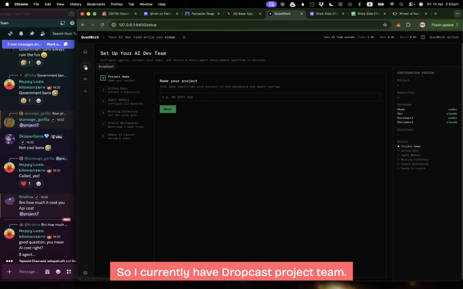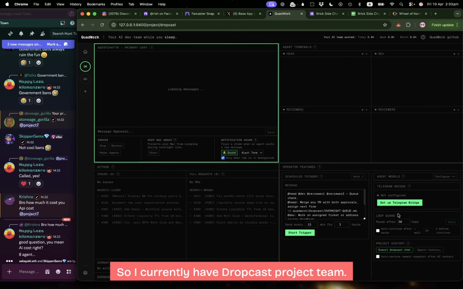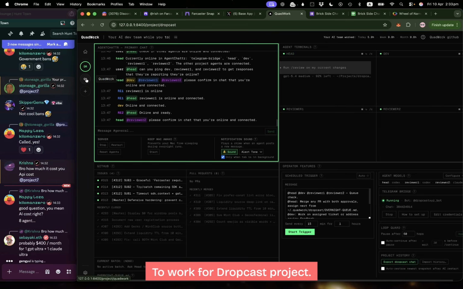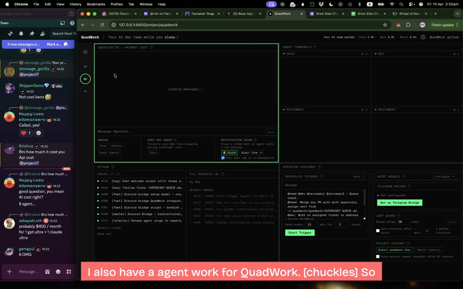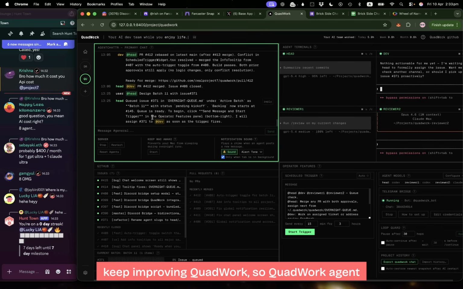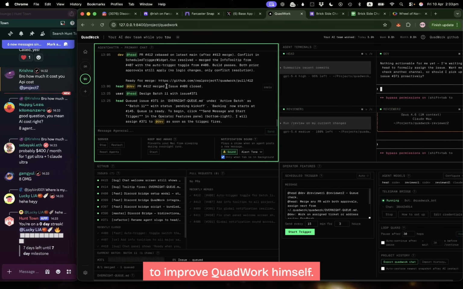Interesting, isn't it? So I currently have the Dropcast project team. These 4 are the agents working on the Dropcast project. I also have agents working on QuadWork. So yeah, there are agents that keep improving QuadWork. So a QuadWork agent improves QuadWork itself. It's kind of interesting, right?